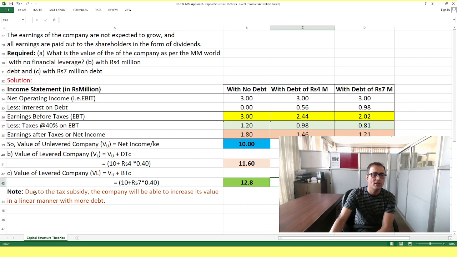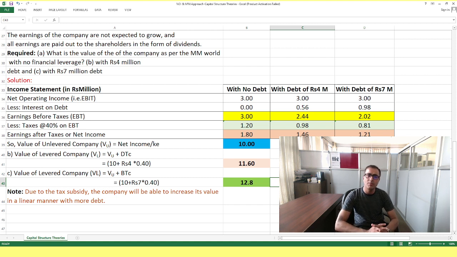Due to the tax subsidy, the company will be able to increase its value in a linear manner with more debt. If we increase the debt, the value of the firm also increases. But with the condition that when we are not able to manage the debt properly, it causes financial distress, right? This also reduces our value of the firm. That is the important point that you need to consider.